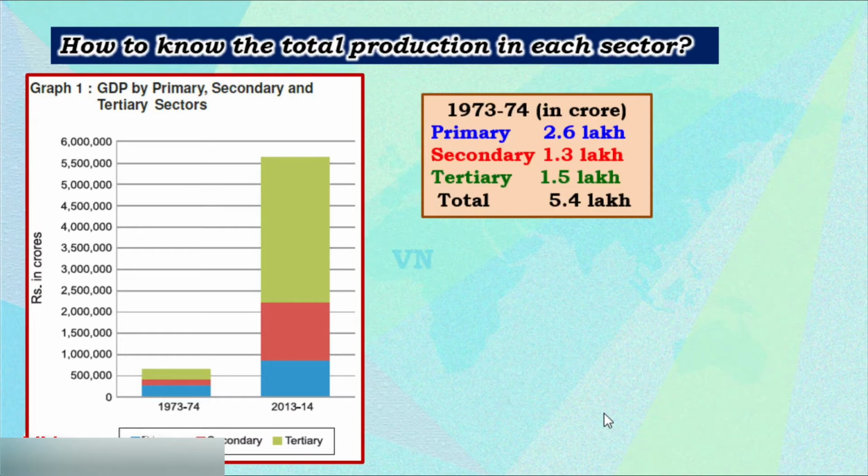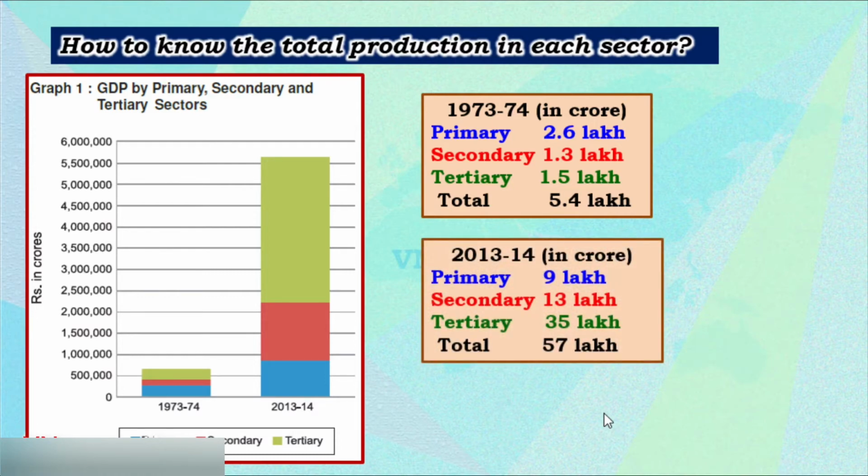Let me take 1973-74: primary sector is 2.6 lakh, secondary is 1.3 lakh and tertiary is 1.5 lakh. The total production is 5.4 lakh. With the help of this graph, we will see that here.